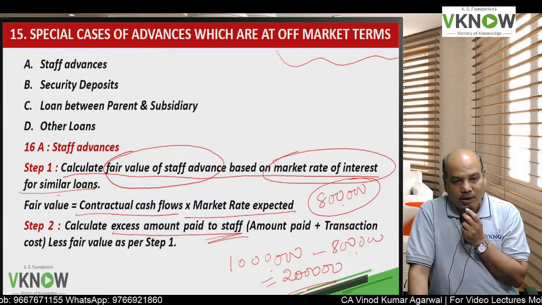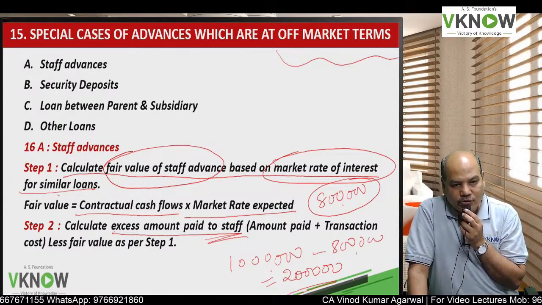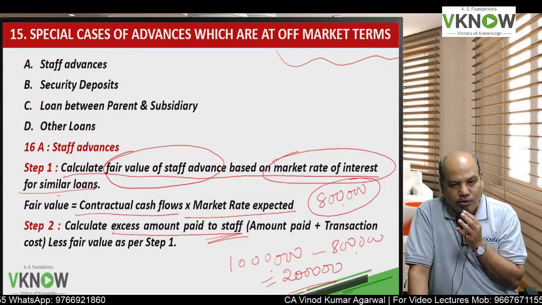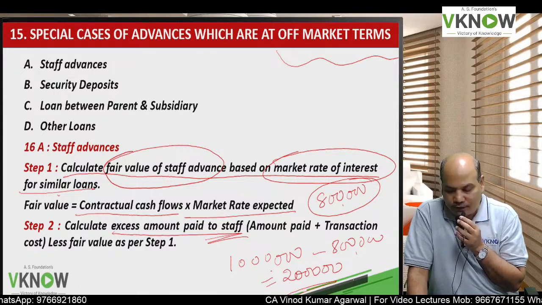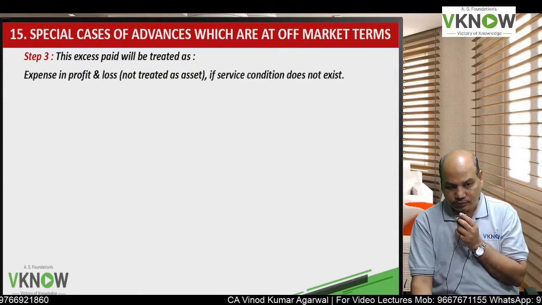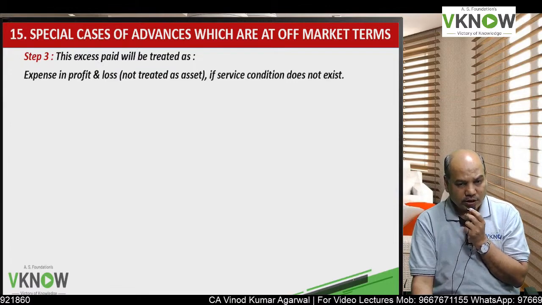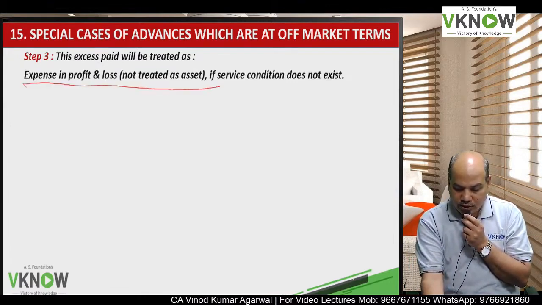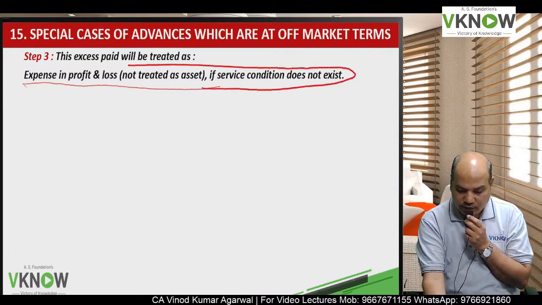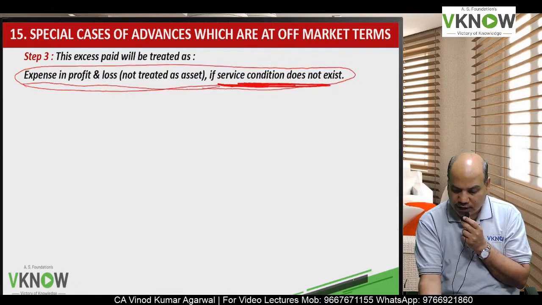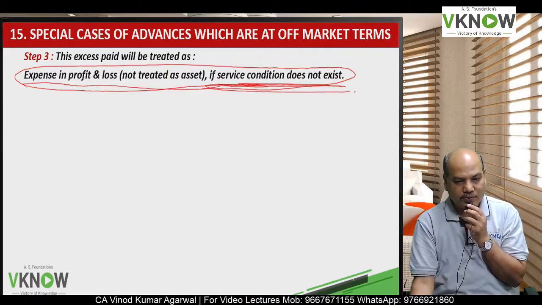If the amount given as advance to staff is more than the fair value or the present value using market rate, the difference is treated as staff cost. What is the further treatment of that? Any excess amount paid will be transferred to P&L account if service condition does not exist.